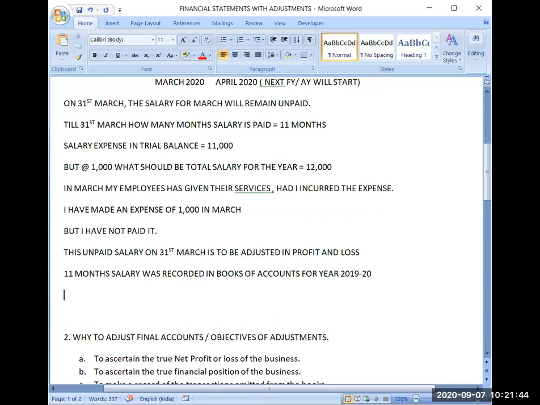So what is adjustment? The meaning of adjustment is simply unrecorded transactions.